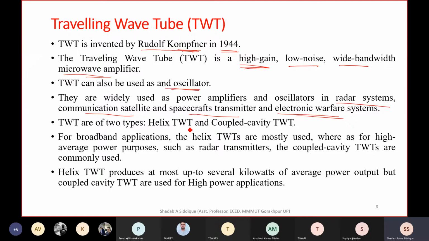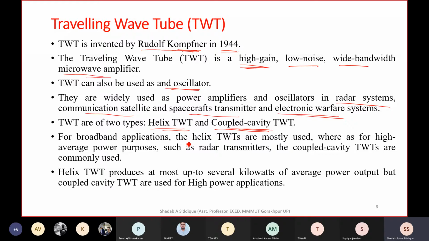There are two types of traveling wave tube: the helix traveling wave tube and the coupled cavity traveling wave tube. These are the two widely used. We will see the helix TWT. For the coupled cavity traveling wave tube, you can refer to the book if you want, but we will focus on the helix traveling wave tube, which is widely used as a microwave amplifier.